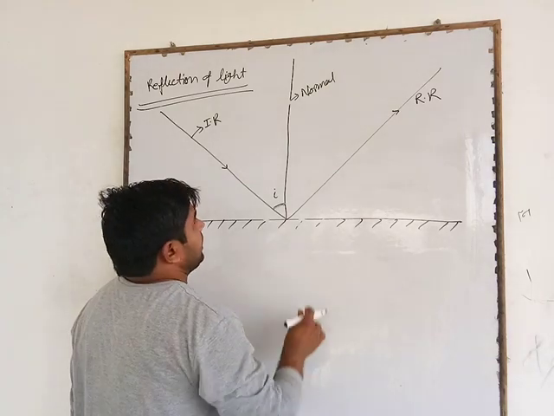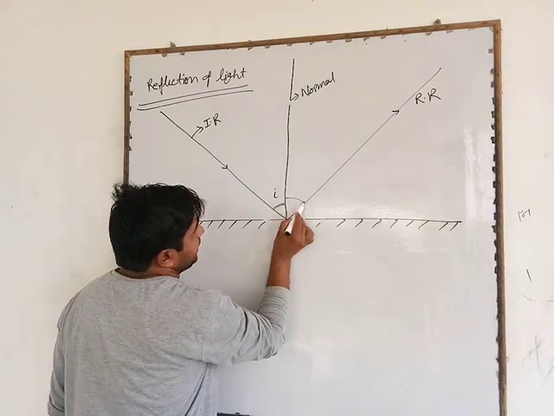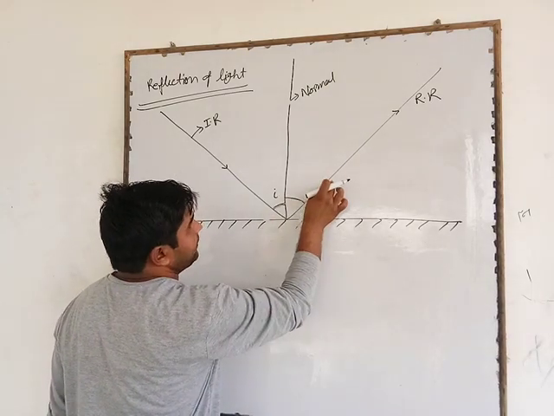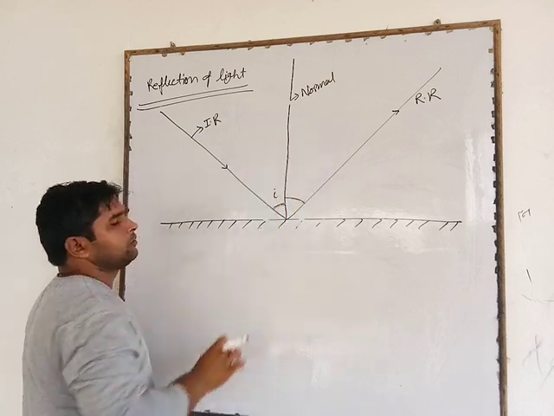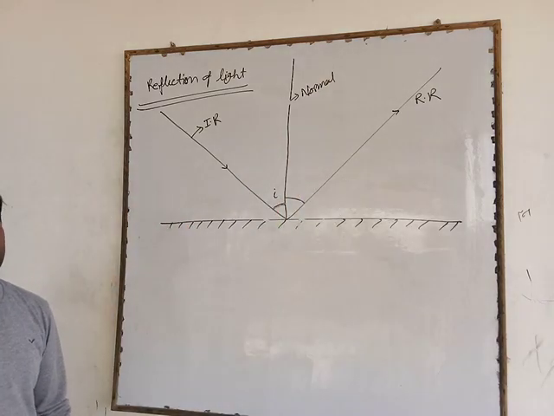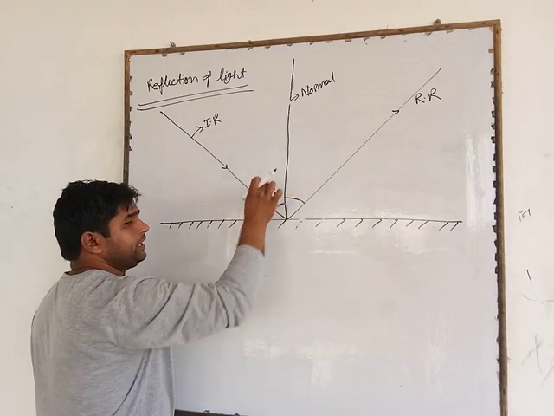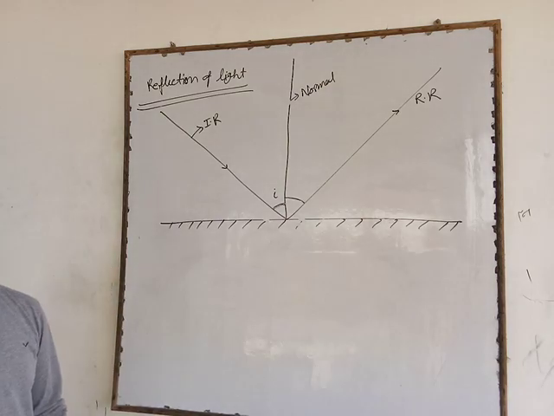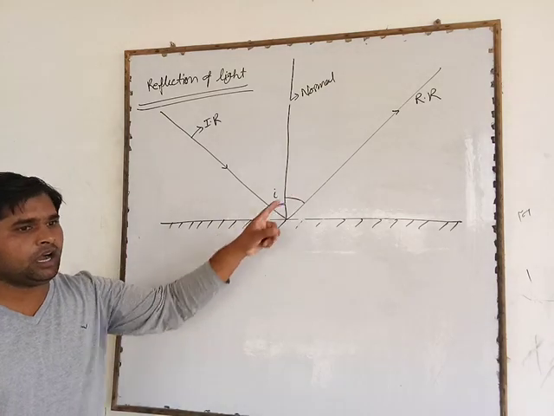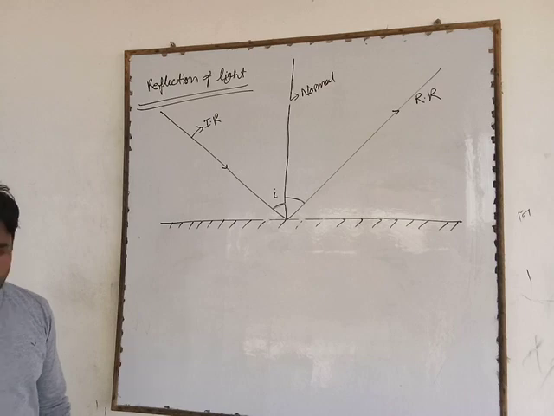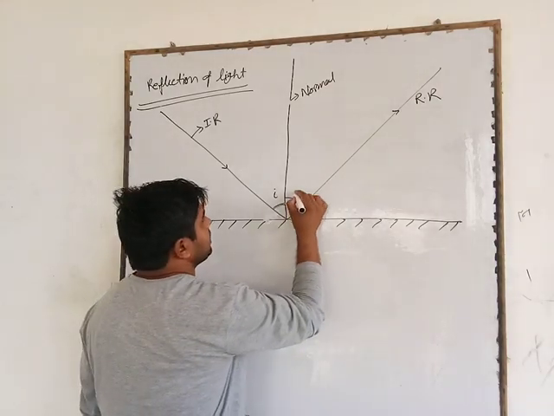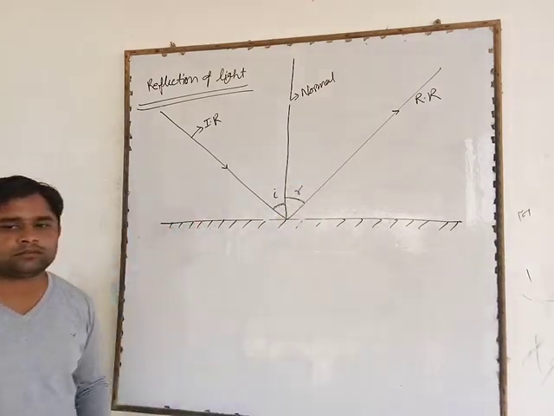Now, the angle which is created between the reflected ray and the normal is called the angle of reflection, and it is denoted by small r.